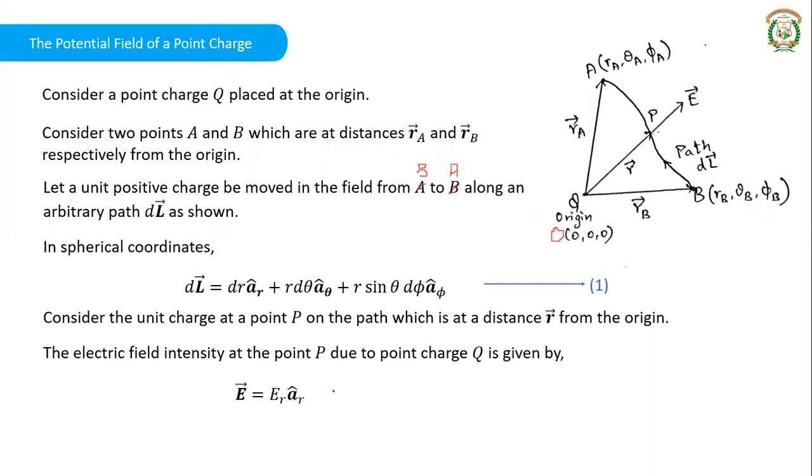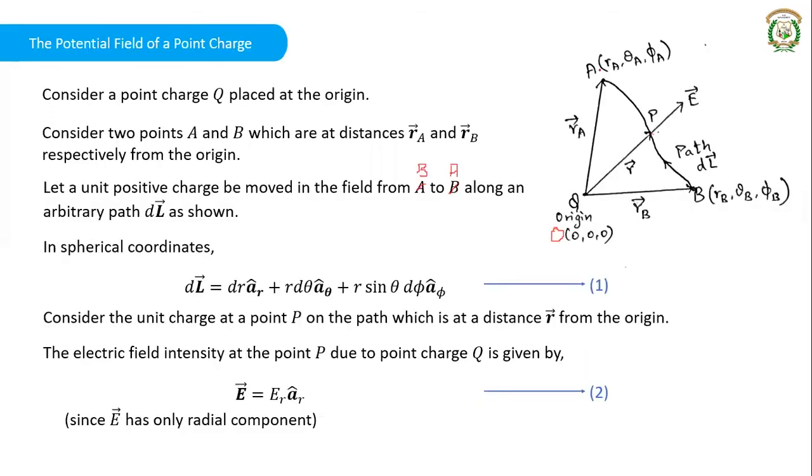It actually has all three components, E_r a_r plus E_θ a_θ plus E_φ a_φ. Since we consider only the radial component, we write only E_r into a_r. The theta and phi components will be 0. Since E has only a radial component, we can take E equal to E_r into a_r. This you can take as equation number 2.